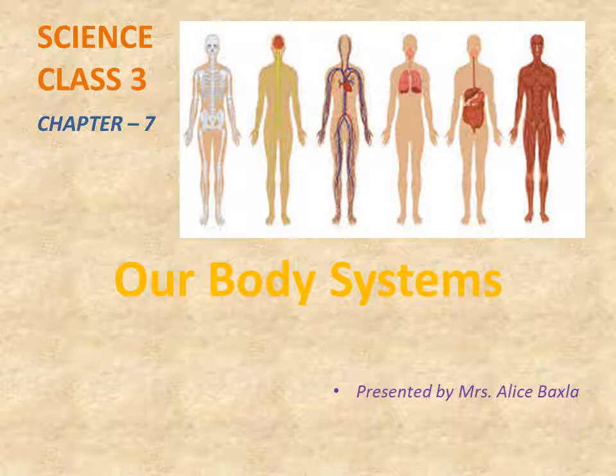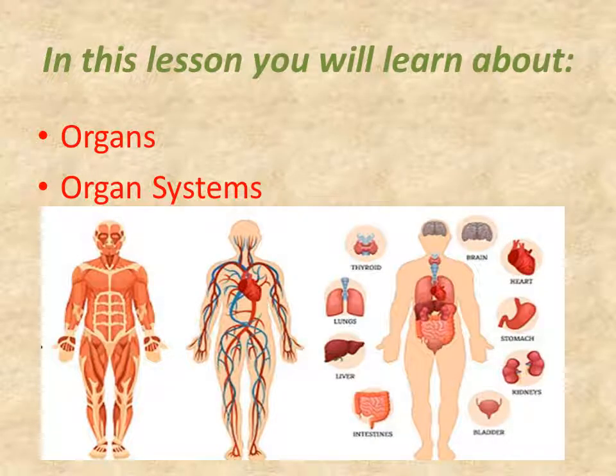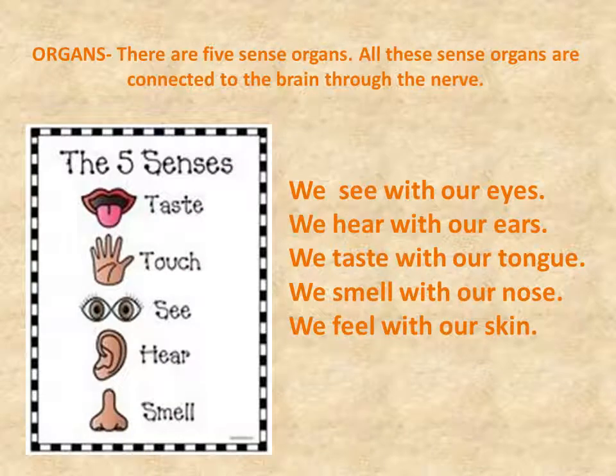Today's topic is Our Body Systems, Chapter 7. In this lesson, you will learn about organs and organ systems. As you can see in the picture, there are different types of organs. So, children, let us start with our organs.